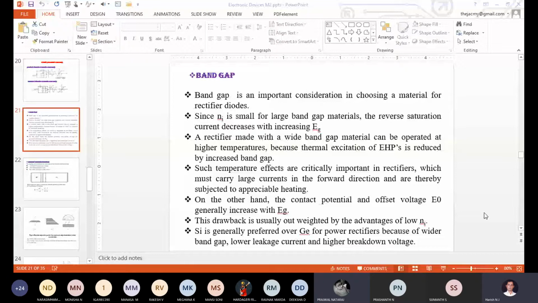Due to which phenomenon will we get that VBR? Due to which phenomenon will we get these two parameters on the advantage side? Sir, I didn't understand.